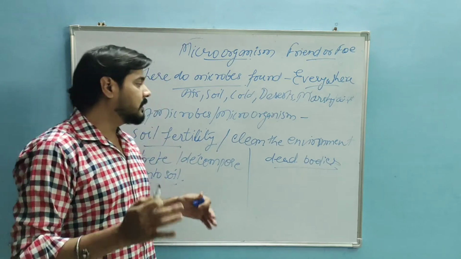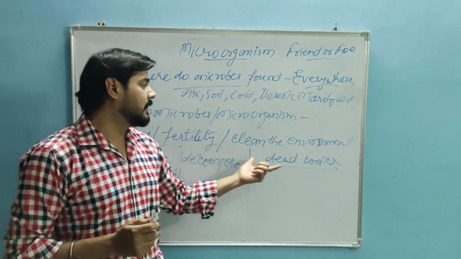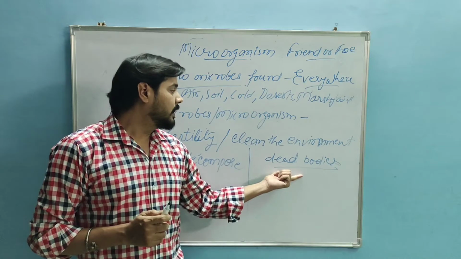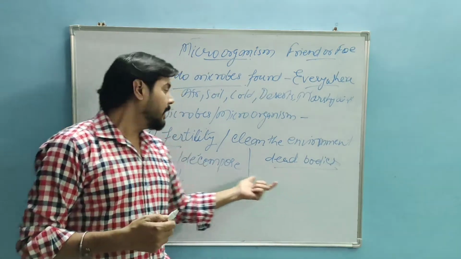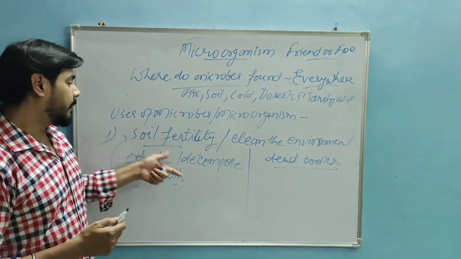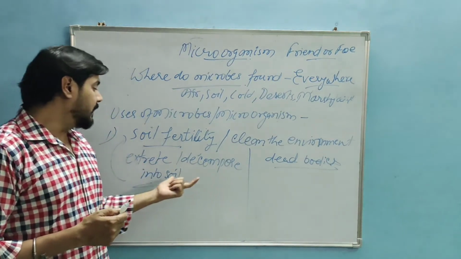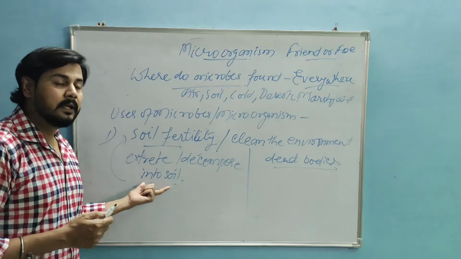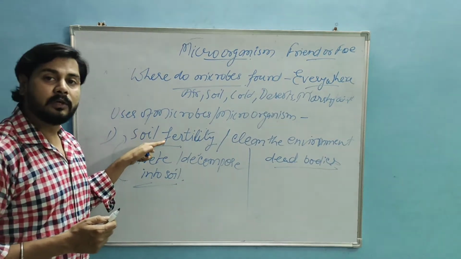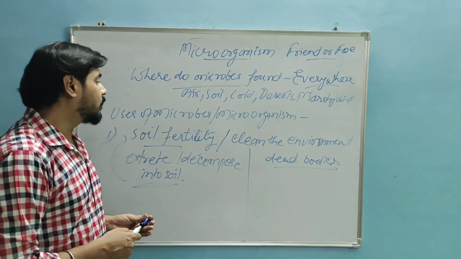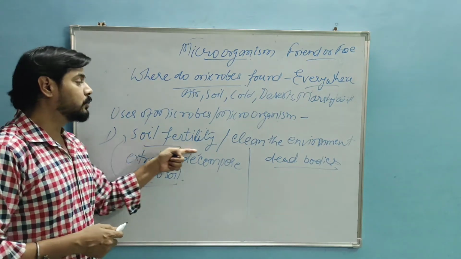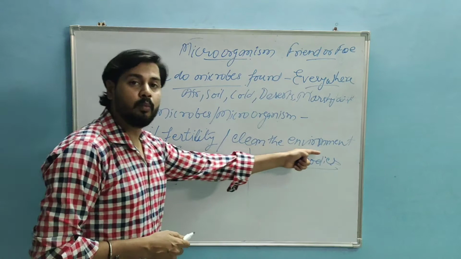It is nothing but microorganisms that start eating it. So it cleans the environment, and when they decompose the body, they mix it into the soil, so they increase the fertility of the soil also. This is how microorganisms help in increasing soil fertility and cleaning the environment.